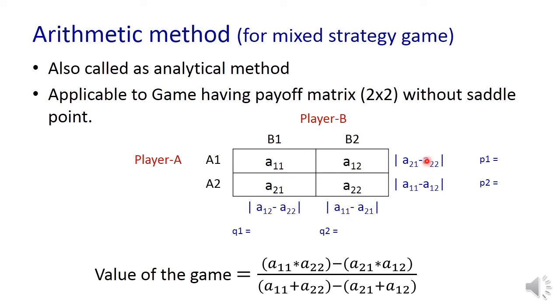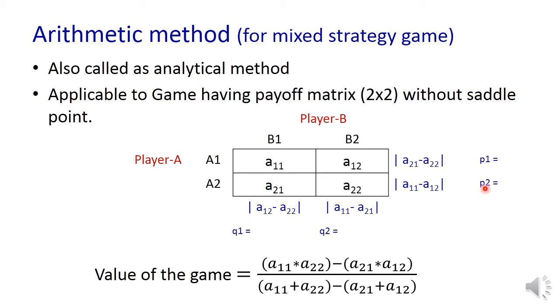From these 4 values, let us compute the probabilities. The probability of A1 is called P1. It is nothing but this factor divided by this plus this one.